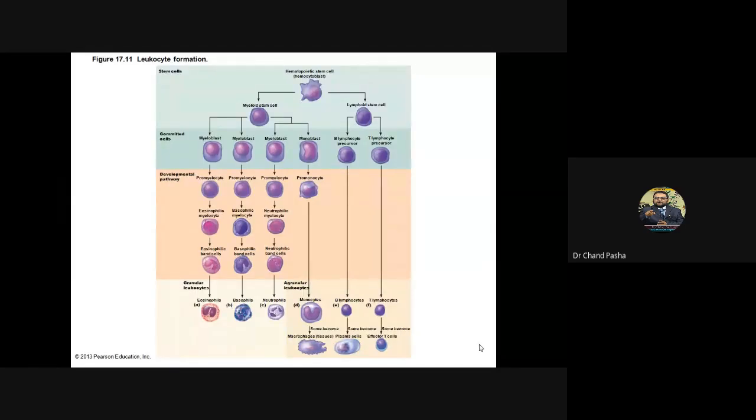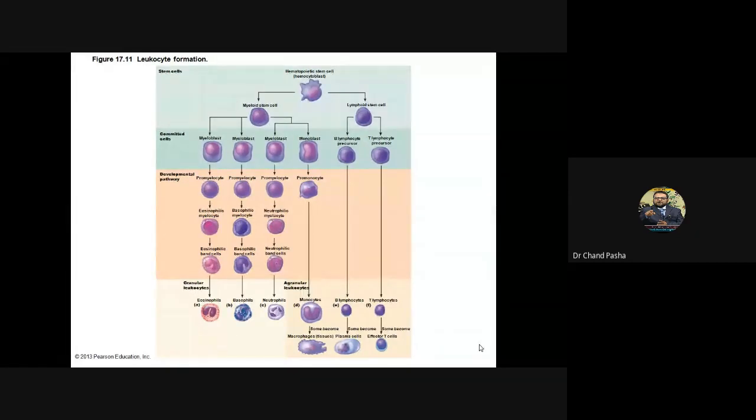Hemopoietic stem cell, that hemocytoblast cell, the same cell which produces your RBC. Based on the signal, the interleukin present or the colony stimulating factor, it will turn into myeloid stem cells or lymphoid stem cells.